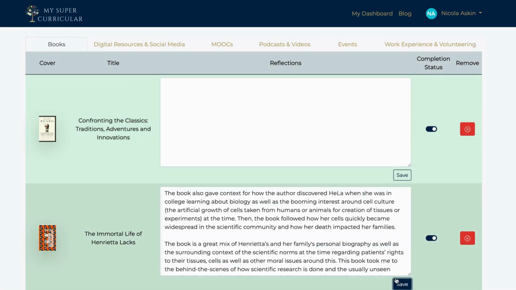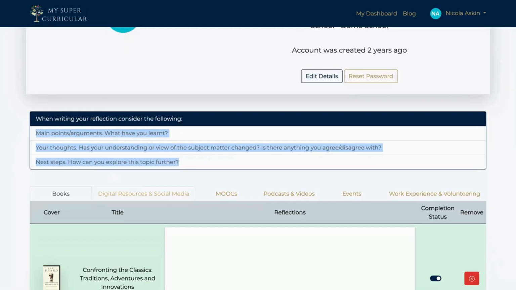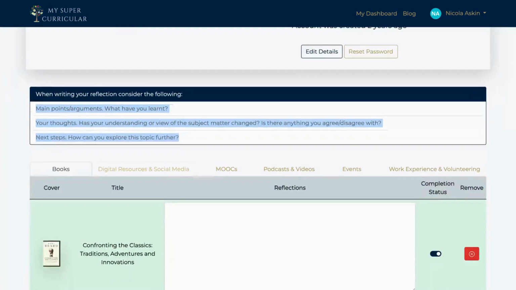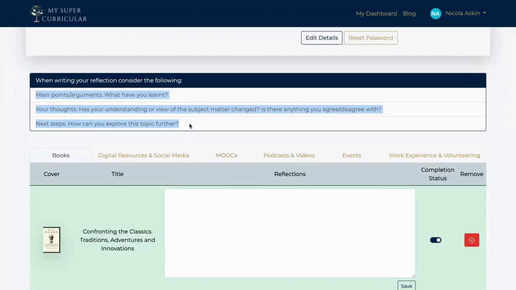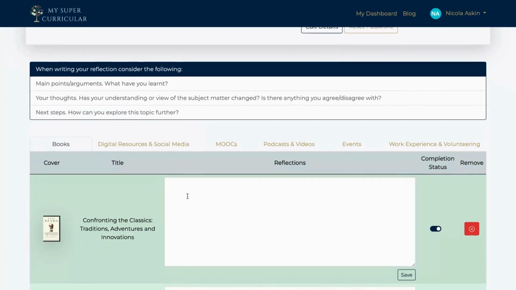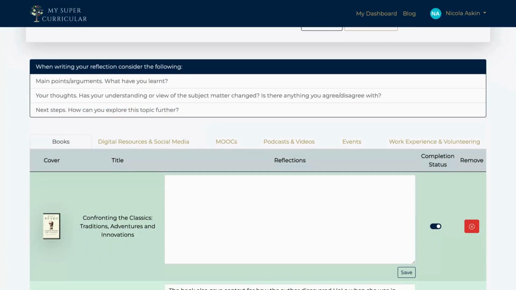We've given you some questions just above, but considering what it is that it's told you, what you've learned, your thoughts, whether or not your view on a subject matter's changed, or whether there's anything you agree or disagree with, and really crucially, what are your next steps? What would you like to know more about? Where would you like to take this? And that allows you to develop a pathway, a journey, or a thread through your super curricular activities.